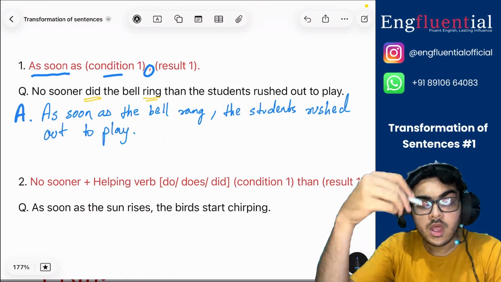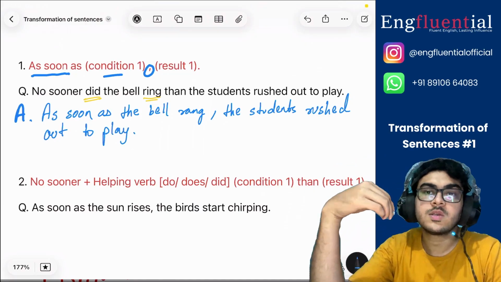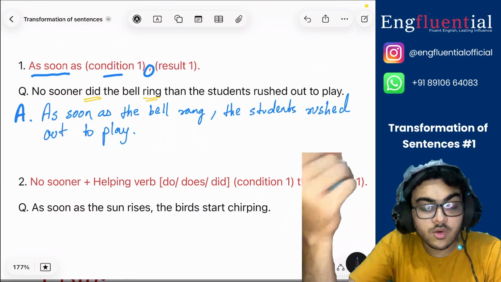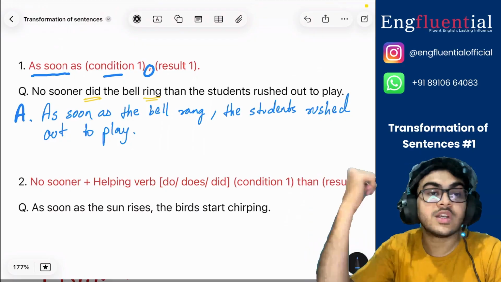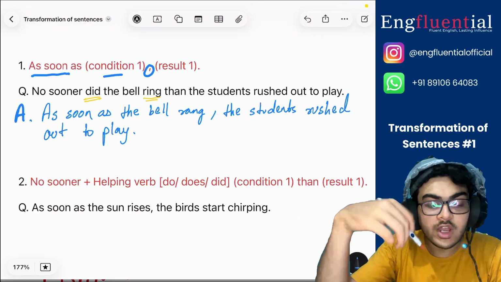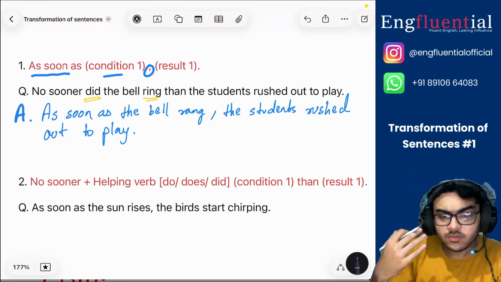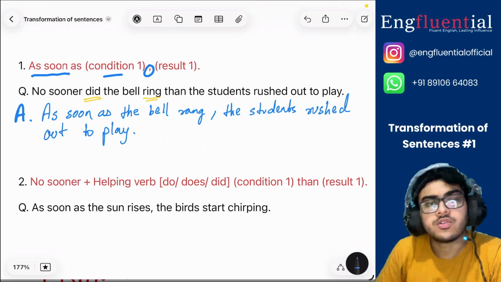Okay. Now if the original sentence was in the present tense, you will maintain present tense. Okay, if the original sentence was no sooner does the bell ring, then you would write as soon as the bell rings. Okay, now moving on to the next rule.